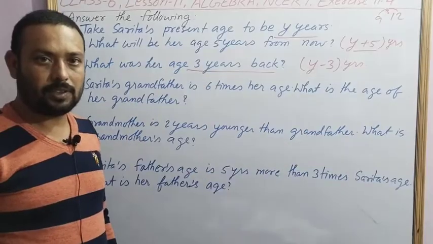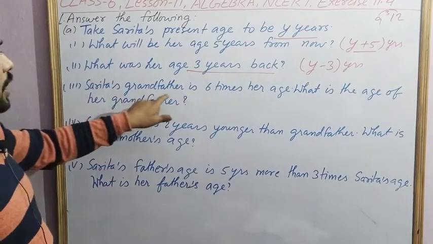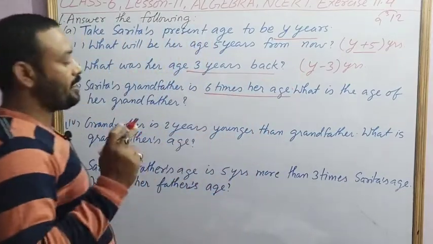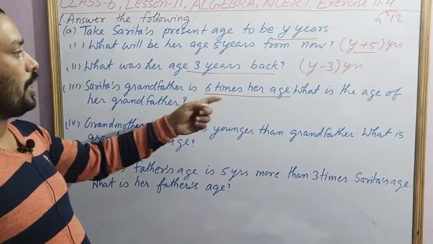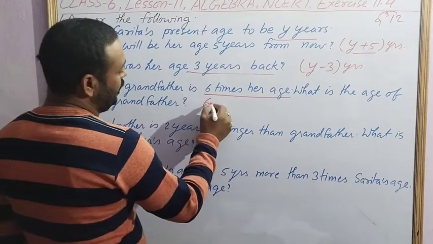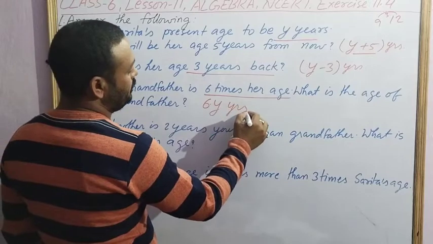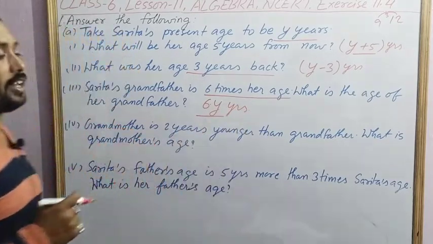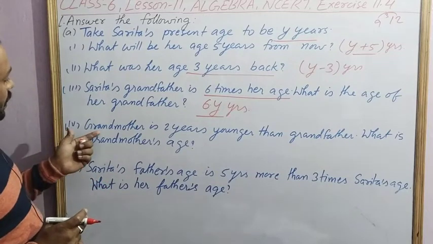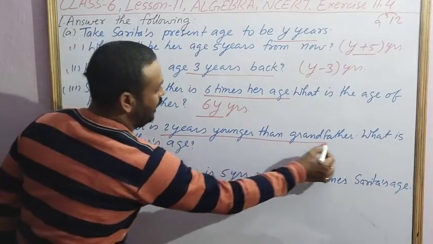Now the third part of question number 1 says, Sarita's grandfather is 6 times her age. Whose age? Sarita's age. So 6 times Sarita's age. What is the age of her grandfather? 6 times means 6 into Sarita's age, that is 6 into y, 6y. So her grandfather's age will be 6y.